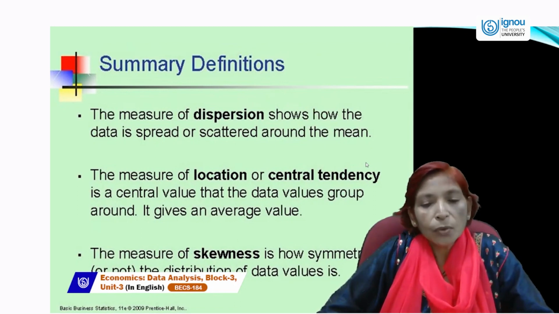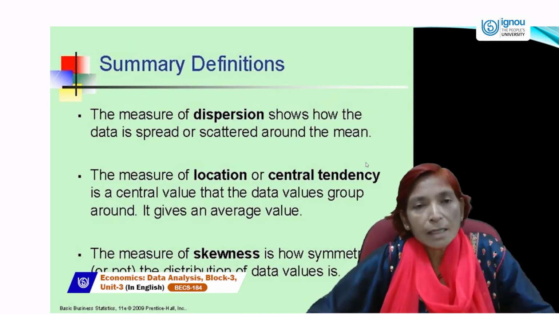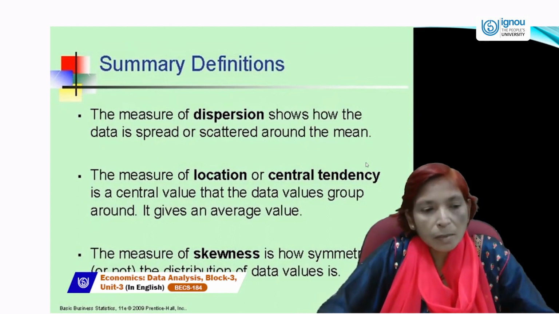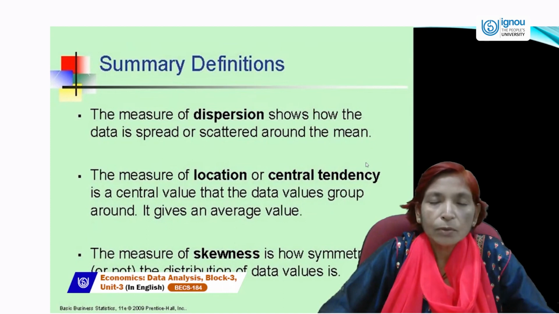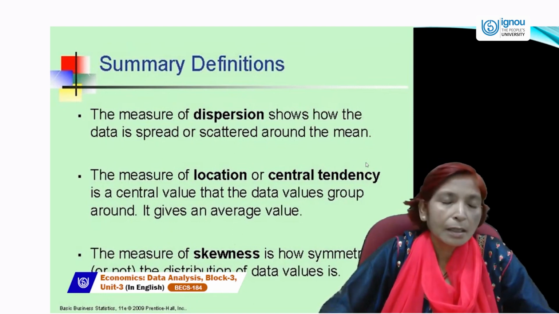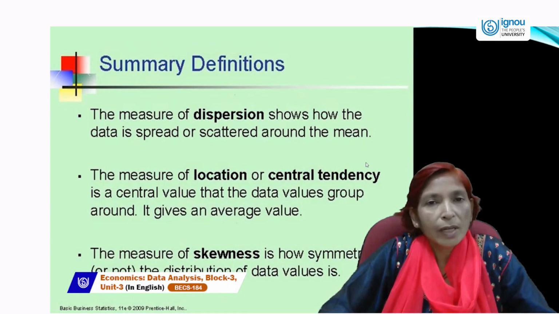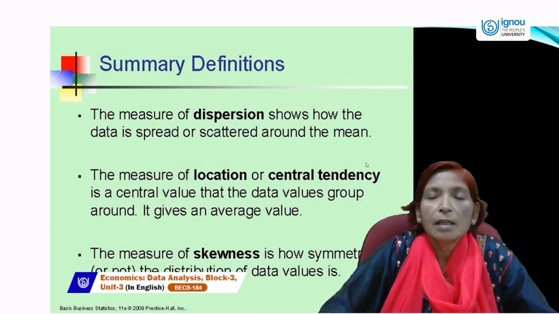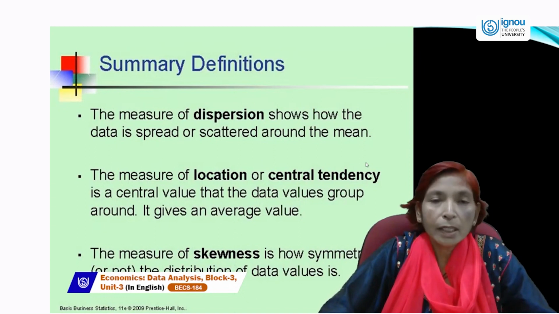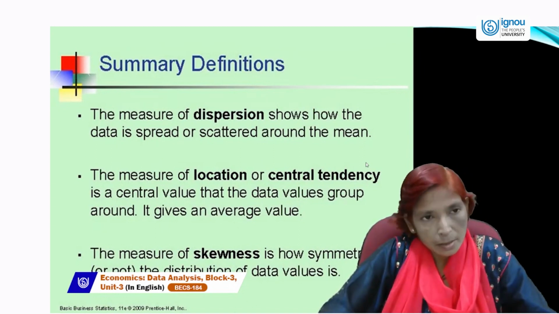The measure of skewness tells us how symmetrical or not the distribution of data values is. So if we want to find out how much symmetry lies in the data set, we have to find the skewness.